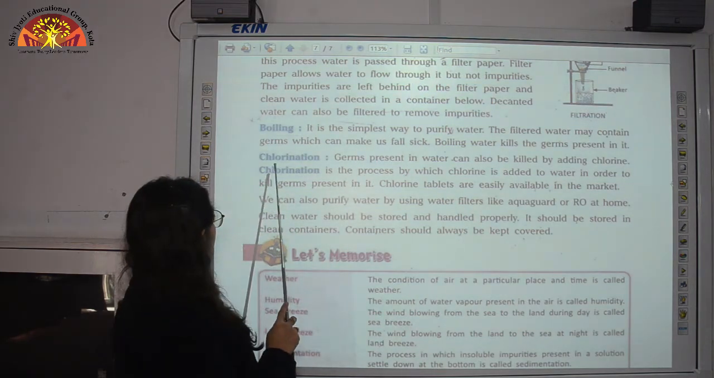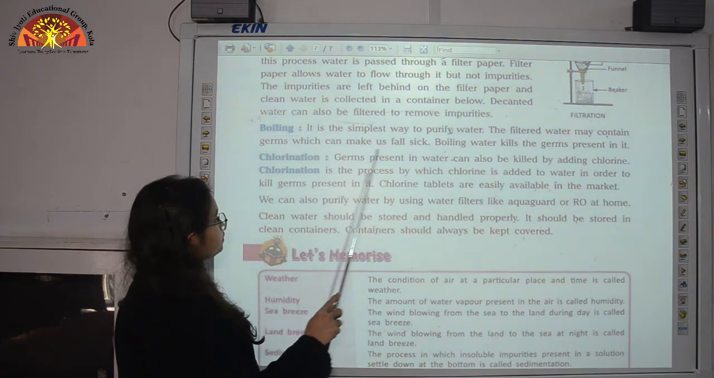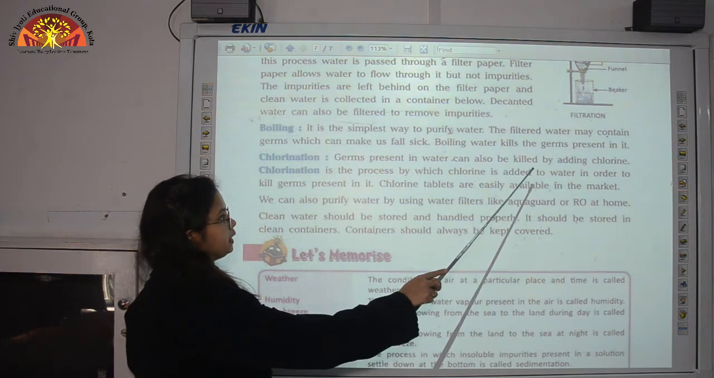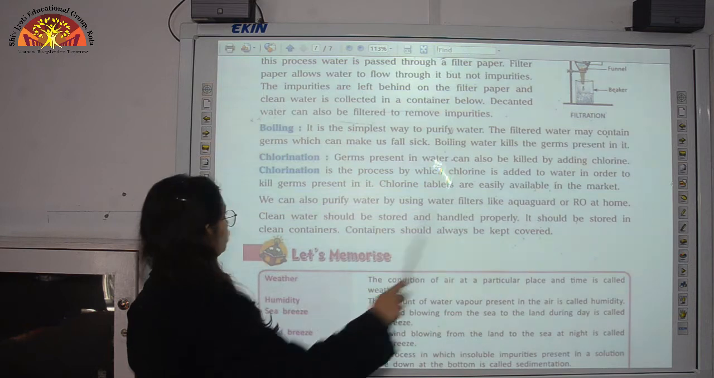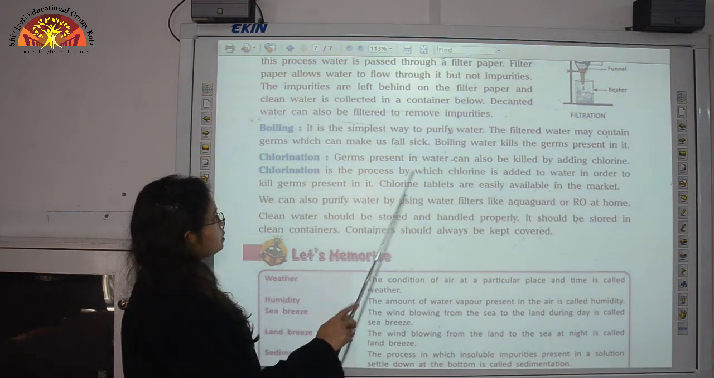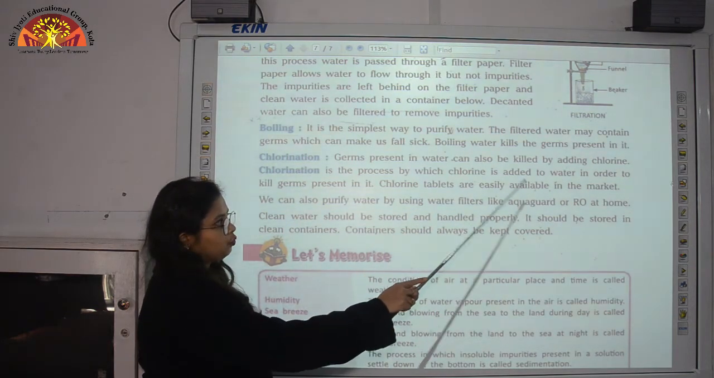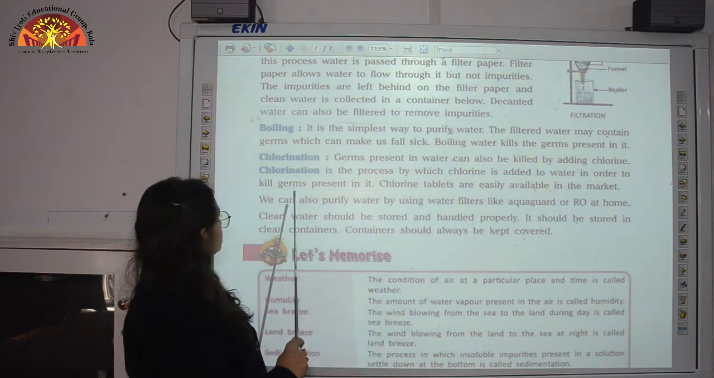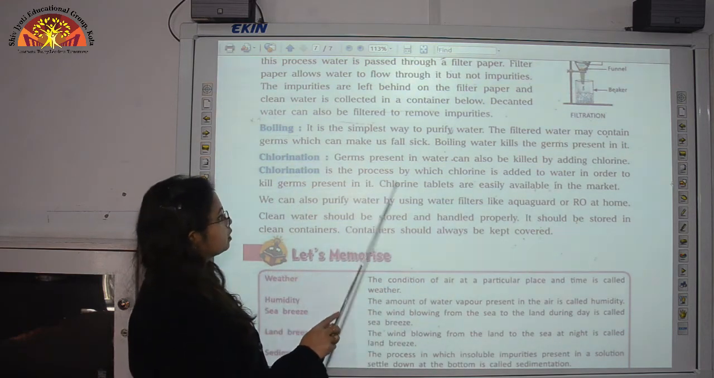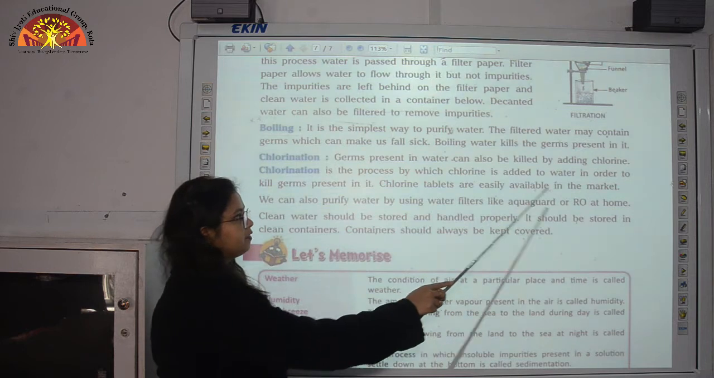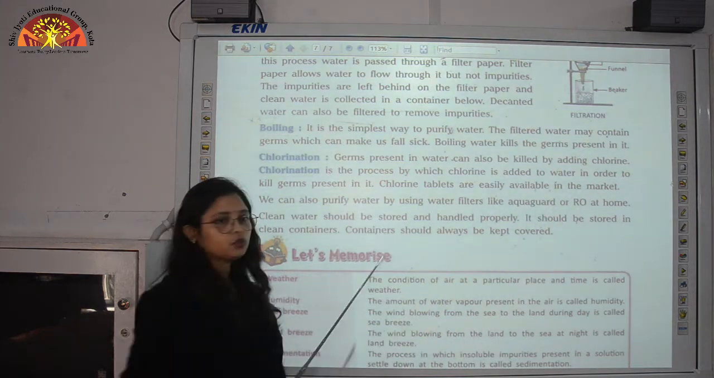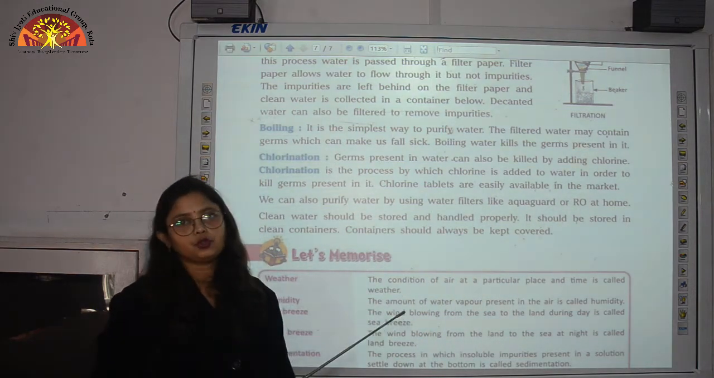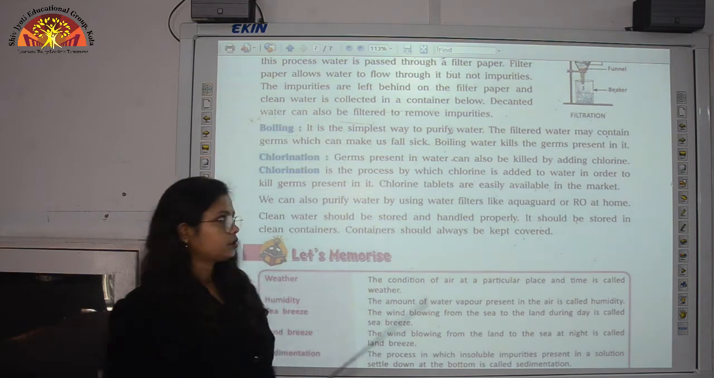Then another method here is chlorination. Germs present in water can also be killed by adding chlorine. Chlorination is the process by which chlorine is added to water in order to kill the germs present in it. Chlorine tablets are easily available in the market. So it is one of the chemicals which is used to purify the water.